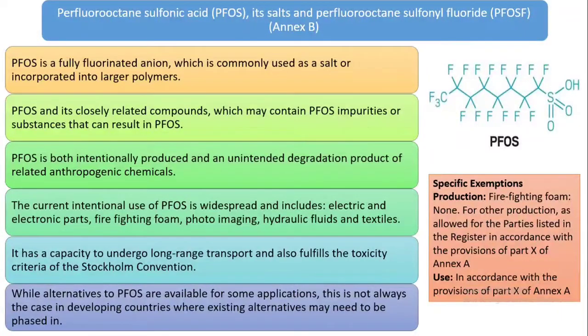It has a capacity to undergo long-range transport, and it also fulfills the toxicity criteria of the Stockholm Convention. While alternatives to PFOS are available for some applications, this is not always the case in developing countries, where existing alternatives may need to be phased in. There are also some specific exemptions for the production and use of these compounds.